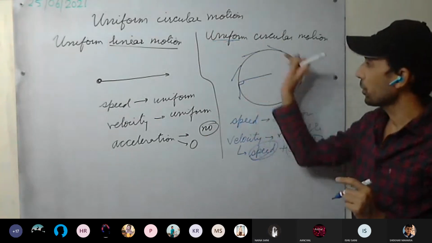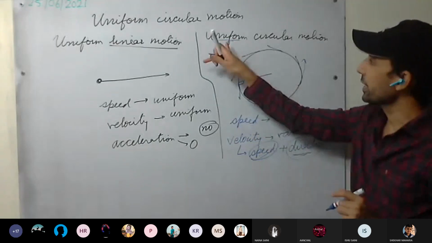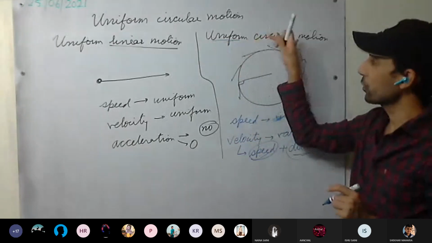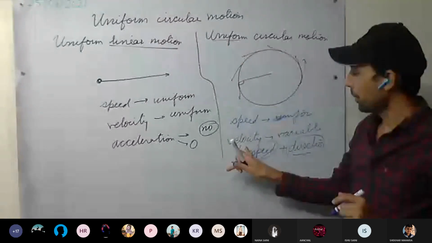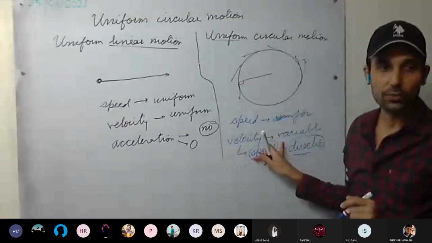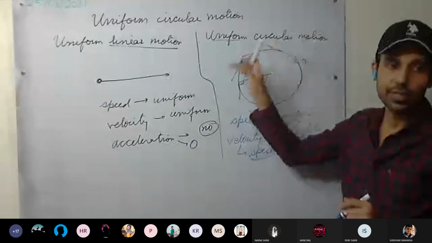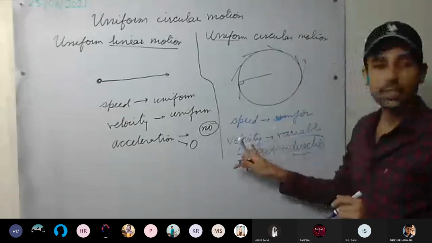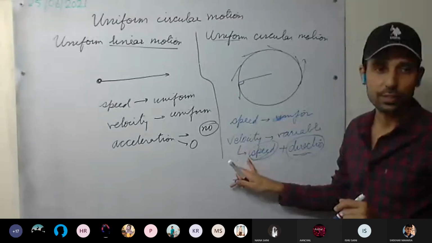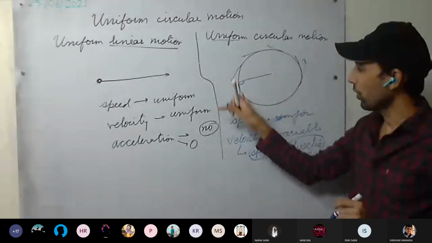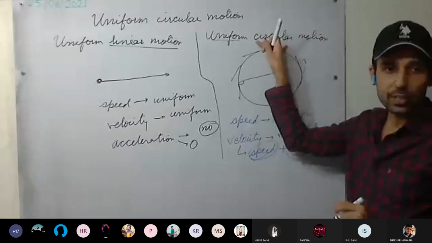It means in circular motion, there can be uniform speed. If you are taking uniform circular motion, what does it mean? That is, speed is uniform. The speed is uniform, but velocity is non-uniform. The reason is direction is changing. Because of change in direction, velocity is variable or non-uniform. The magnitude of velocity is constant, but direction is changing. So uniform circular motion is clear.